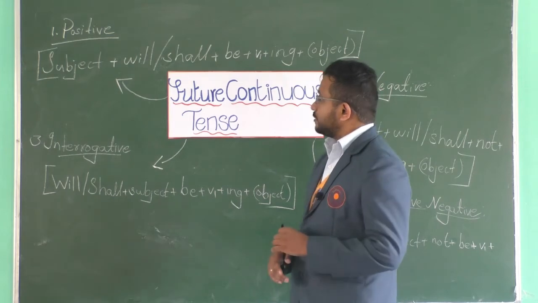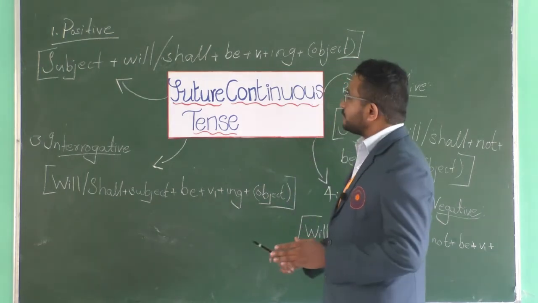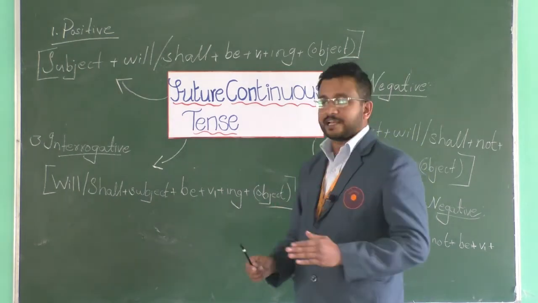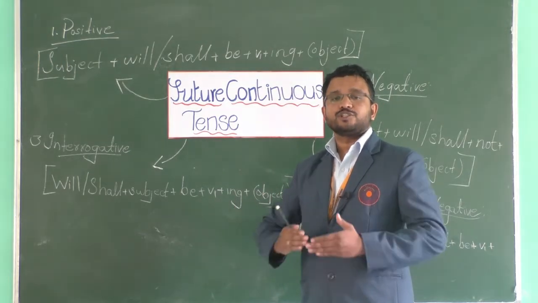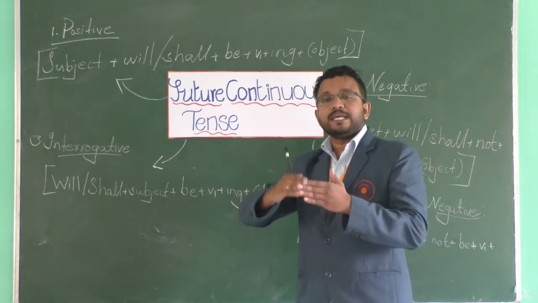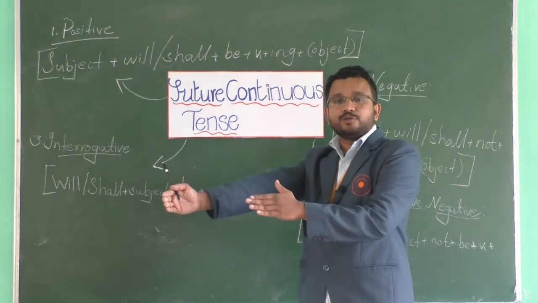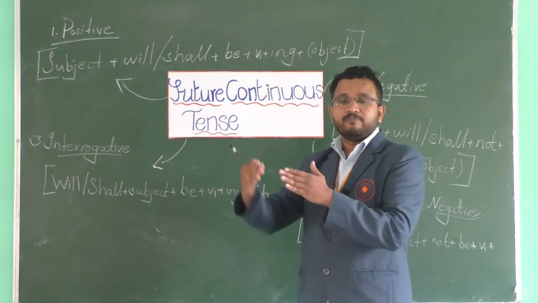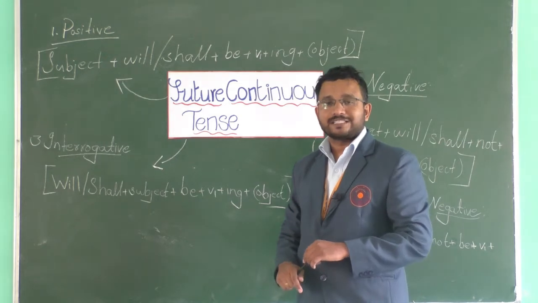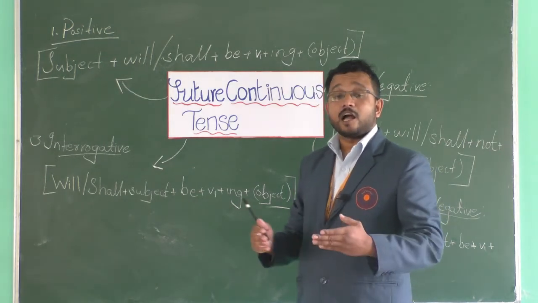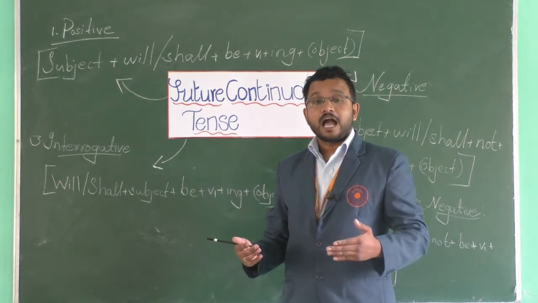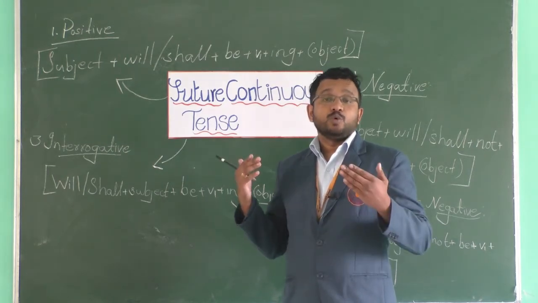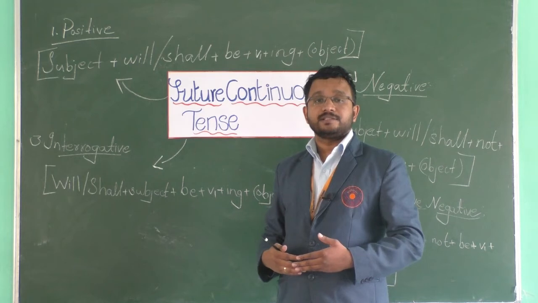All right? Okay, now let's come to the future continuous tense. Future continuous. What is continuing, or what will be continuing in the future? It will be happening in the future. For example, I'll be working as a police officer. I'll be working in the United States.